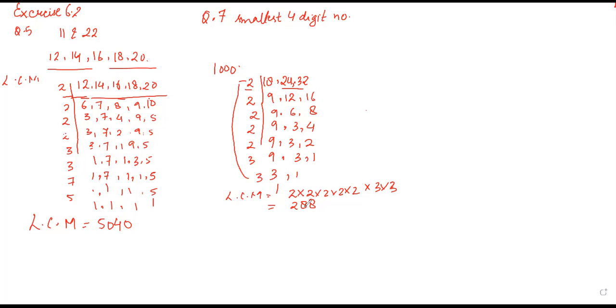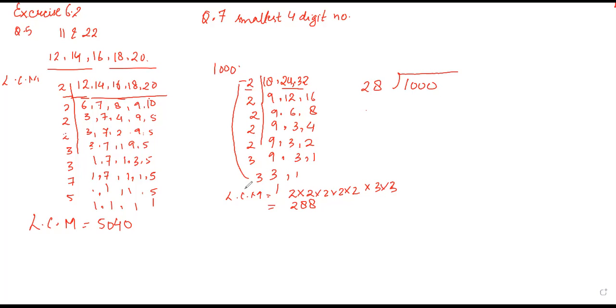So when you divide the smallest 4-digit number, we don't know what the correct answer will be, meaning what will be the correct smallest 4-digit number that is exactly divisible by 288. So let's see, because this will be the smallest 4-digit number, and now we will divide by 288. If you divide 28 into 5, it will give you 140, which is greater than 100, and 28 into 4 is also giving greater than 100.